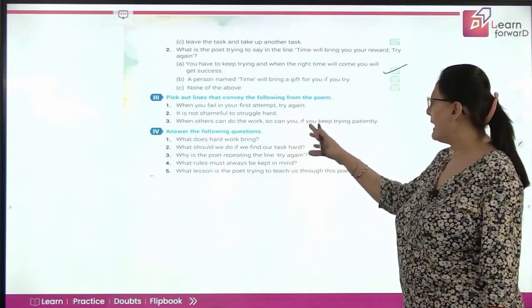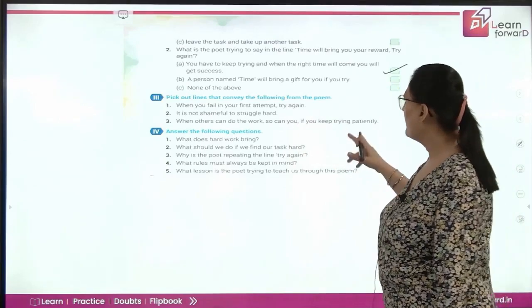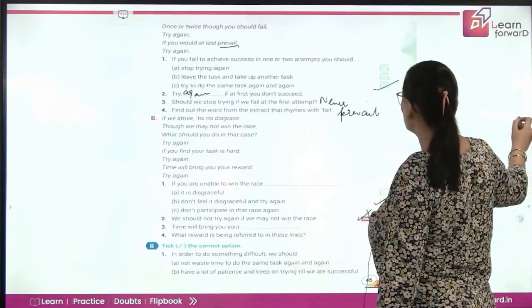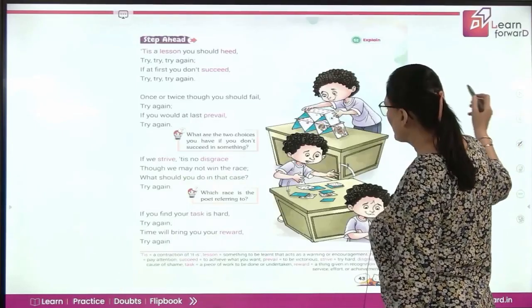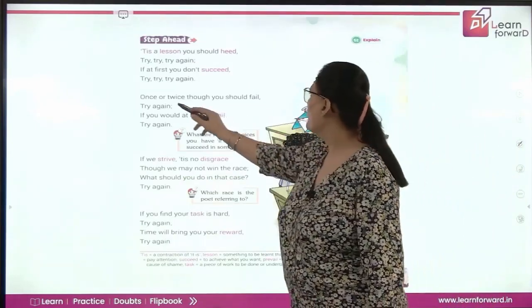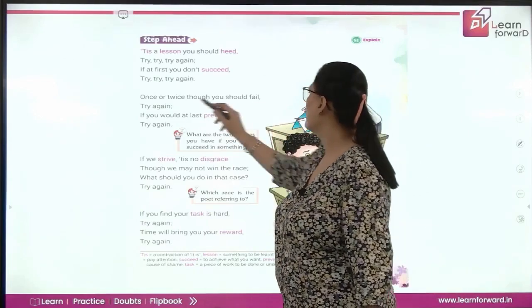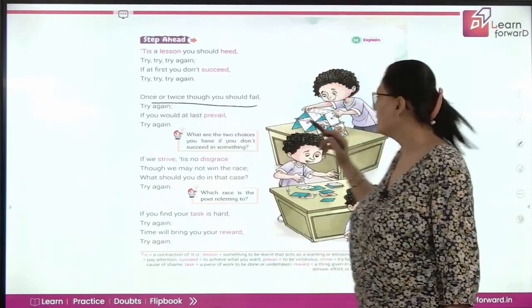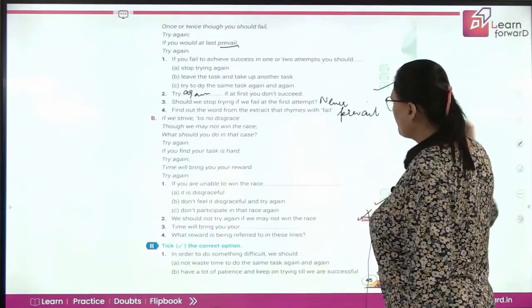Pick out the lines that convey the following from the poem. When you fail in your first attempt, try again. Okay. Once or twice, though you should fail, try again. So these are the lines. Okay. Next we have,